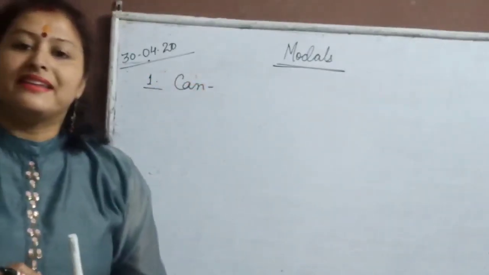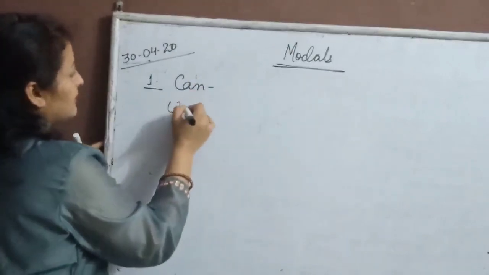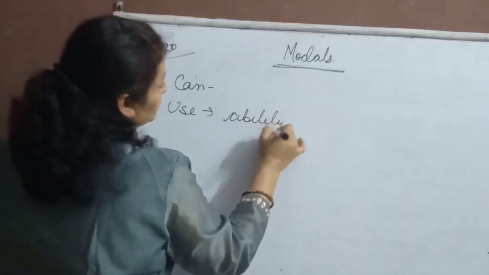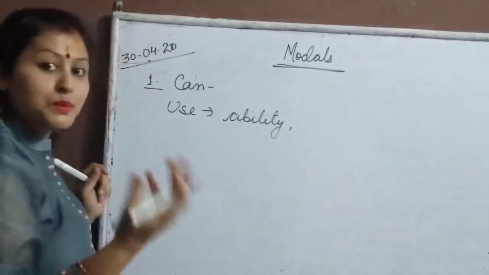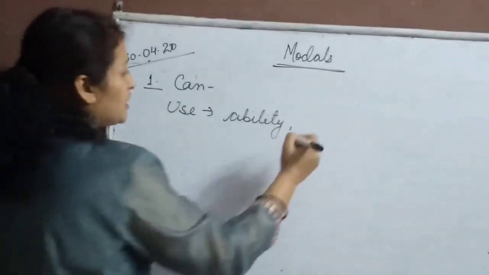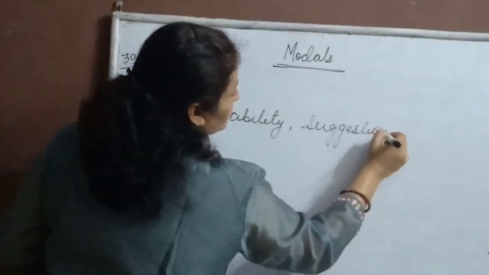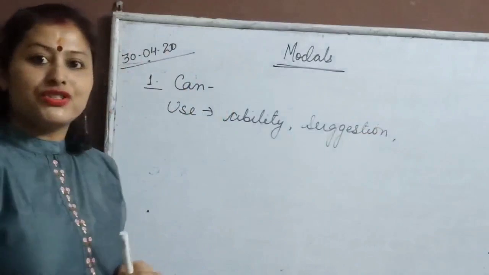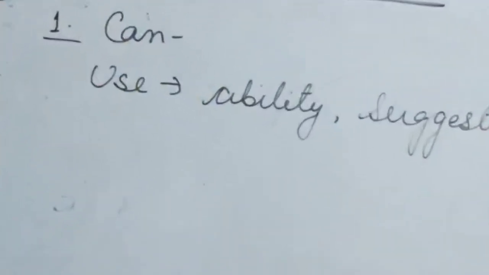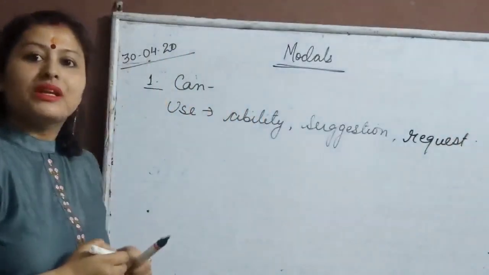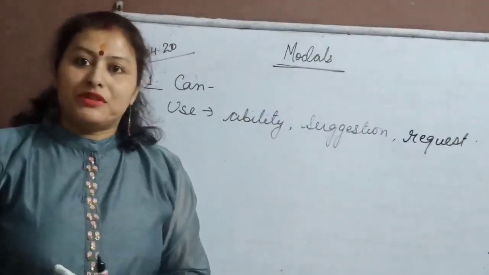So what is this can? The use is, it shows the ability of the speaker, suggestion, if you are giving any suggestion to anybody, or request. I'll show you some examples, then it will be more clear to you.